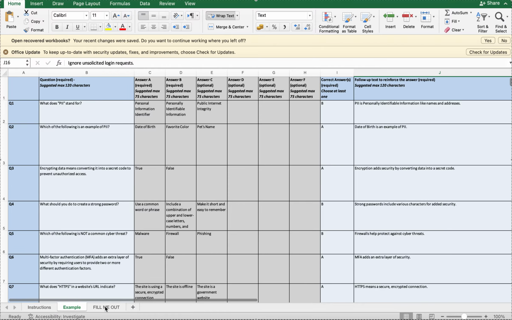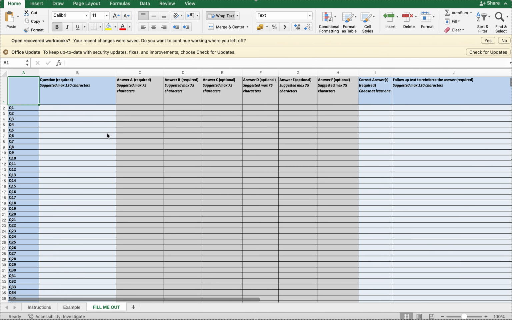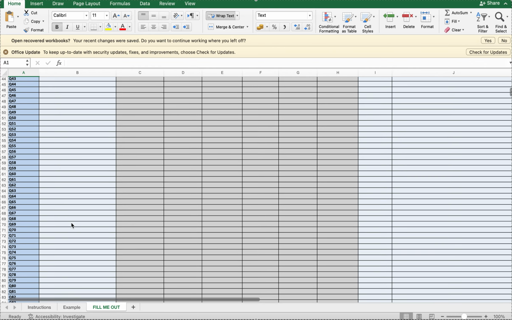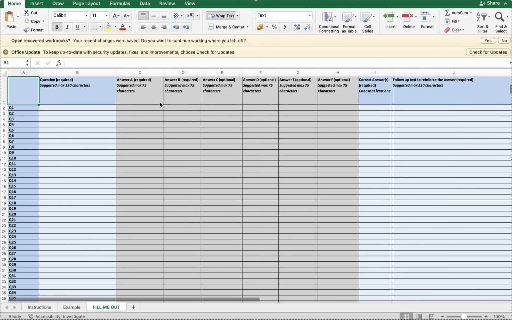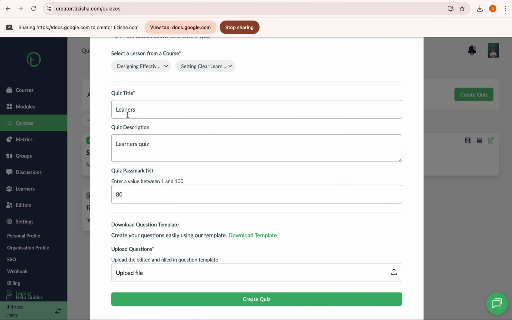Once you've done, you'll come to the fill me out section. This is the section where you go about filling these particular sections or questions. You can have your quizzes, as many questions as you want. The multiple choice answers, you are going to populate those here. The correct answer and the follow-up text will be added right in this section. Once you're done with that, you'll save that, and you can now proceed to upload. So I'll upload one I had already created here.